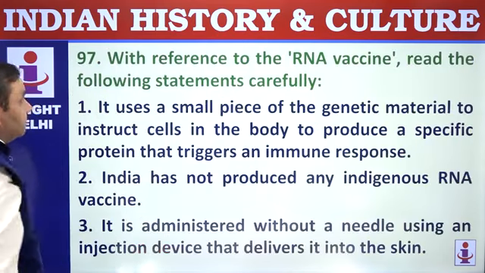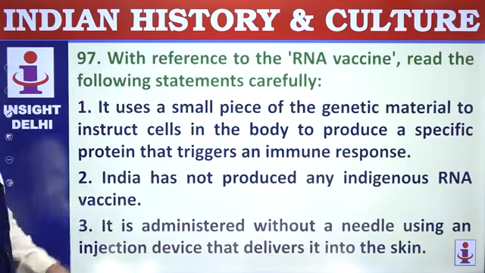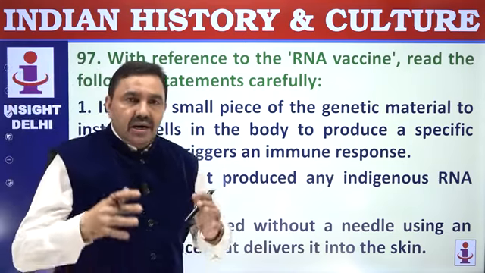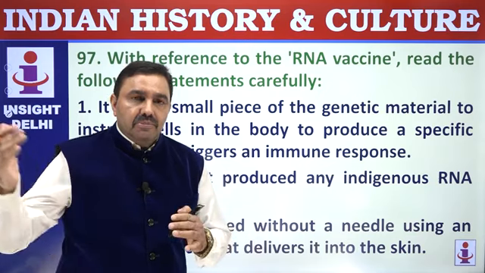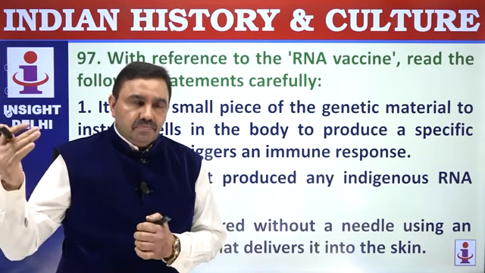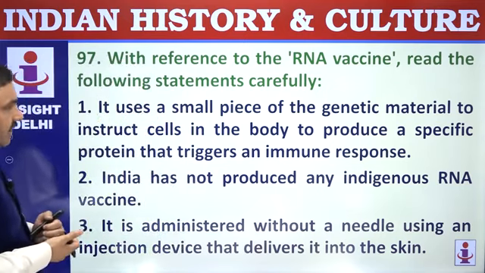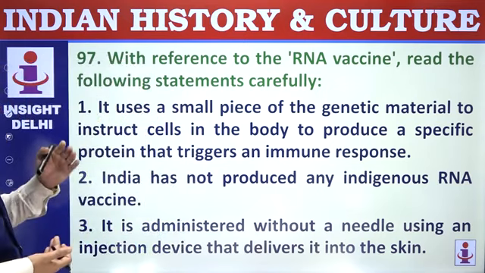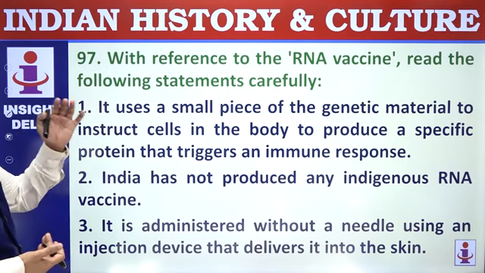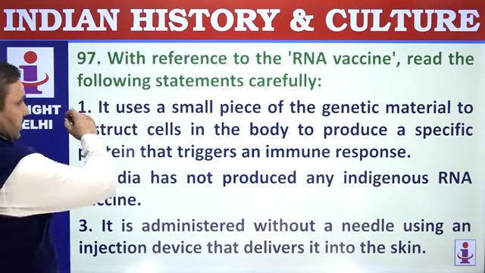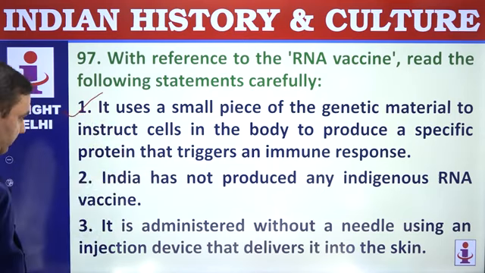Option is C. 97. With reference to RNA vaccines, vaccines are of multiple types. One of the vaccines is the RNA vaccine that was developed by, if you know, Pfizer-BioNTech, and the Indian agency Gennova also developed this, called Gemcovac. It uses a small piece of genetic material, that's correct, to instruct cells to produce defense mechanisms.